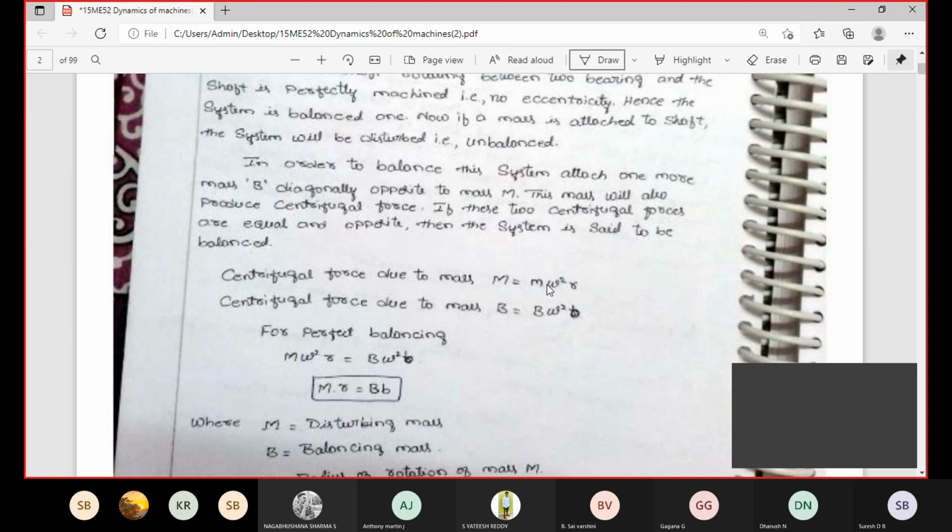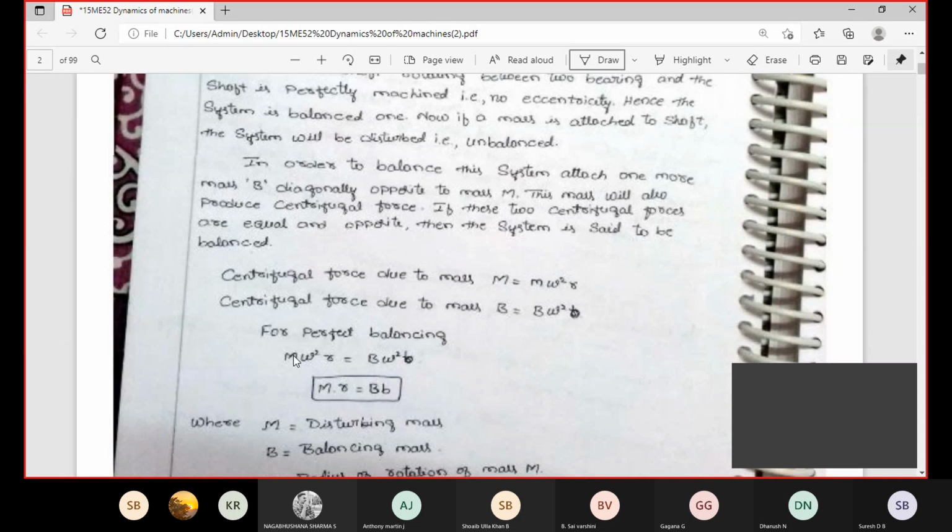This one you can consider plus, because the original mass is acting towards the upward direction. The balancing mass is connected opposite to the original mass m. That's why you consider this one a negative sign. Equating equations 1 and 2 to 0: small m omega square into r minus capital B into omega square into small b equals 0. Here omega square cancels.